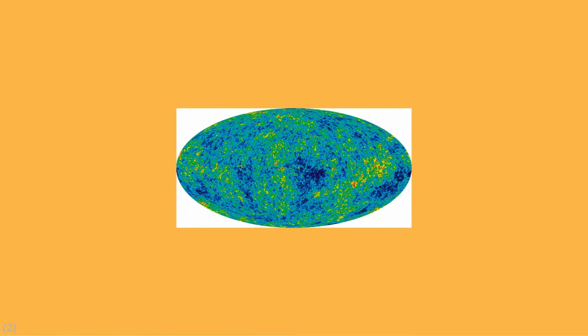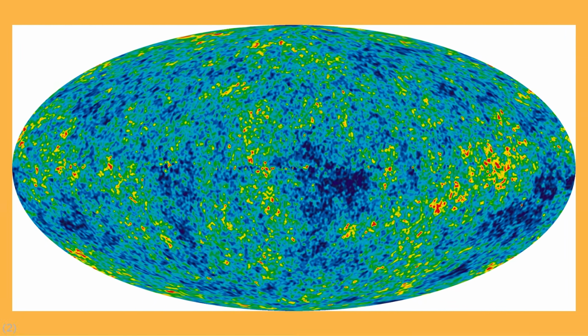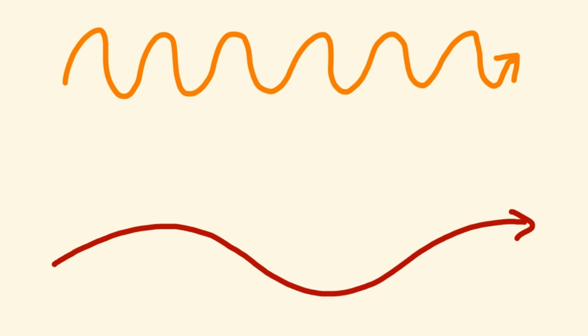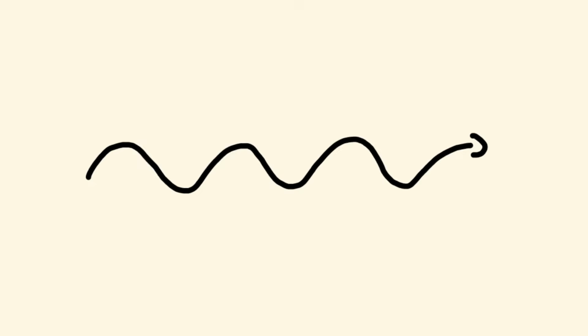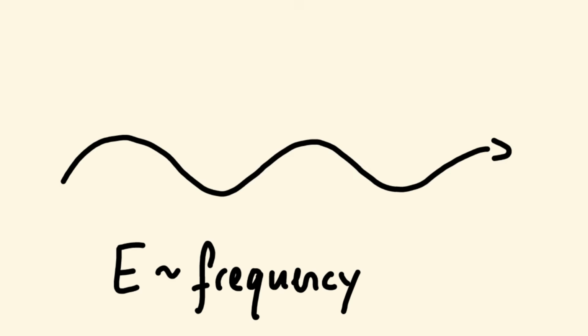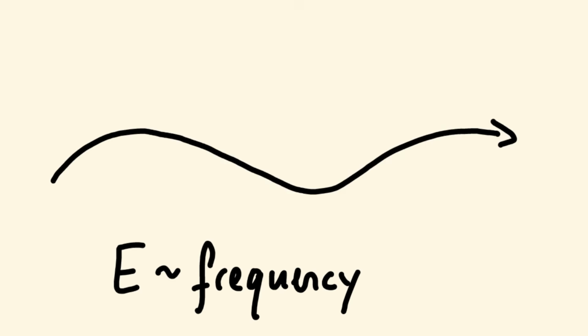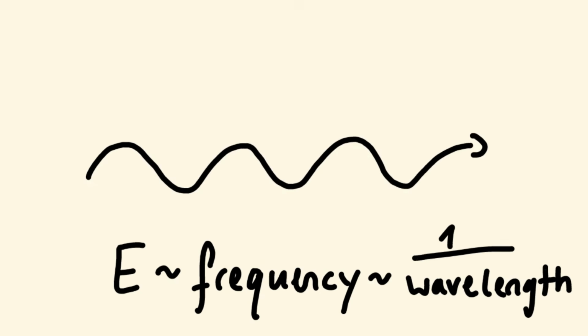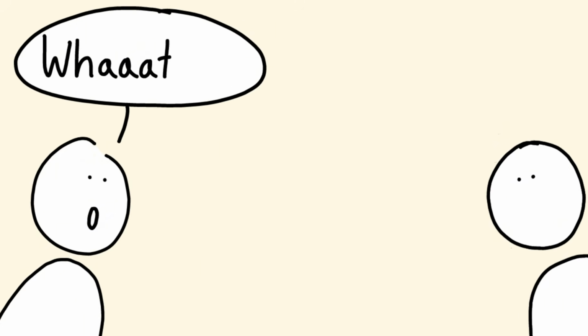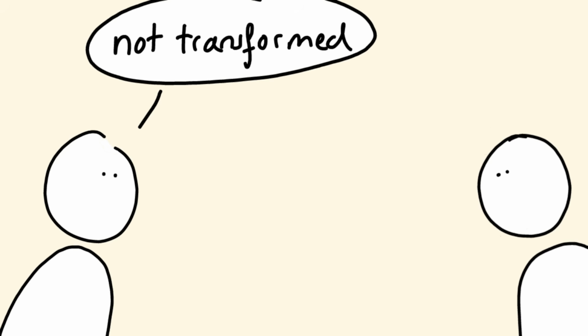You probably also heard of the cosmic microwave background, photons from the early universe that we can still observe today. Just that they don't look like today's photons. They are stretched, because they stretched as the universe expanded. So their wavelength is now bigger, or put differently, their frequency is smaller. The energy of the photon is directly proportional to its frequency, or to 1 over its wavelength. So these photons did lose energy. The energy was not transformed into something else.